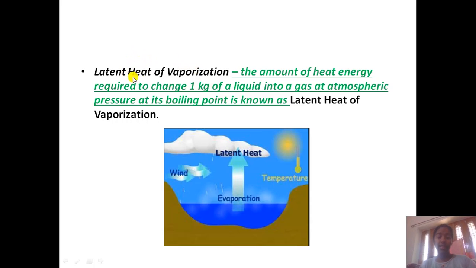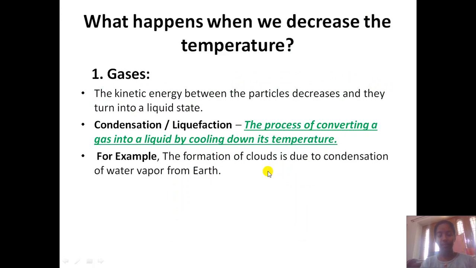Now the new concept is latent heat of vaporization. Latent heat means what? Hidden heat energy. Of vaporization means evaporation, you can also consider. So the amount of heat energy which is required to change 1 kg of liquid into gas at atmospheric pressure at its boiling point is known as latent heat of vaporization. So the point at which water converts into gas is known as latent heat of vaporization, nothing else.